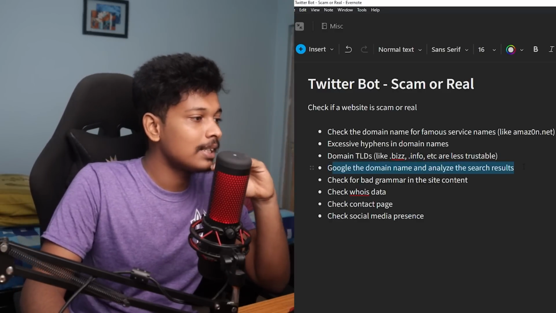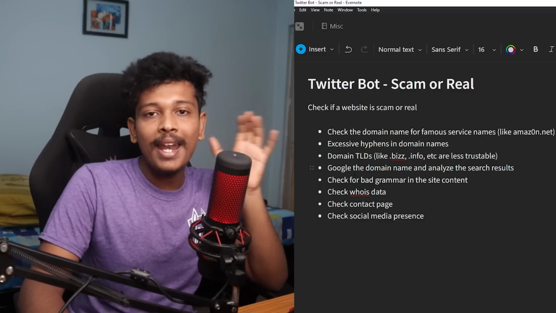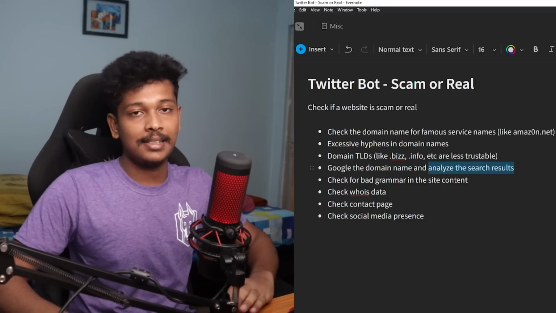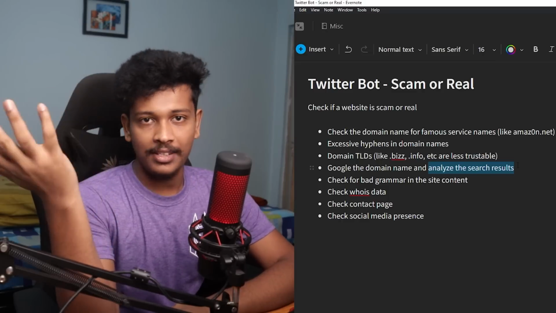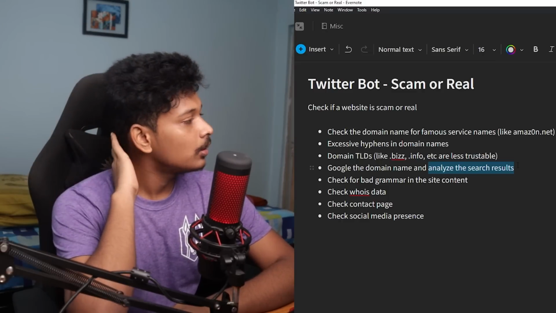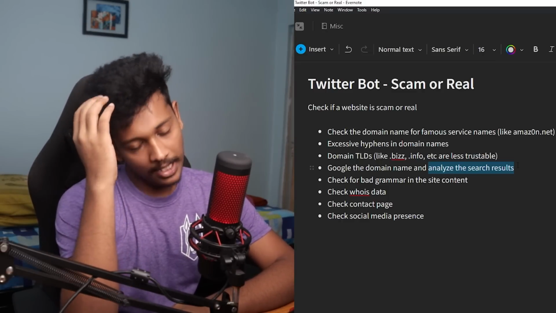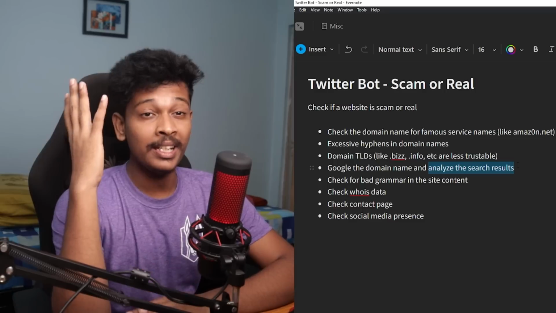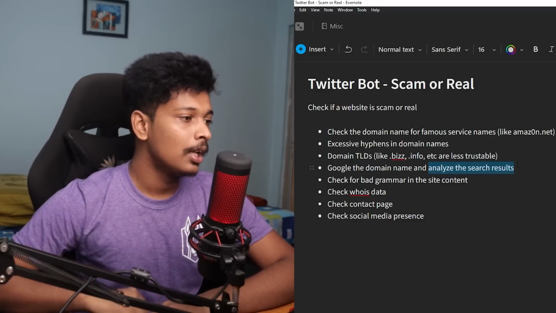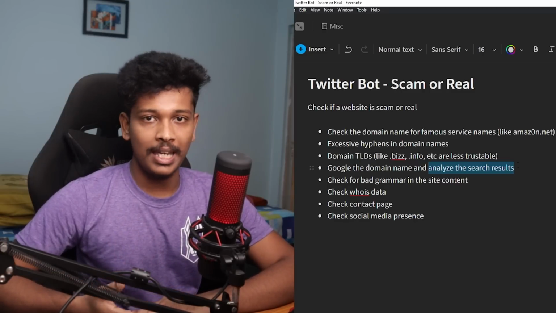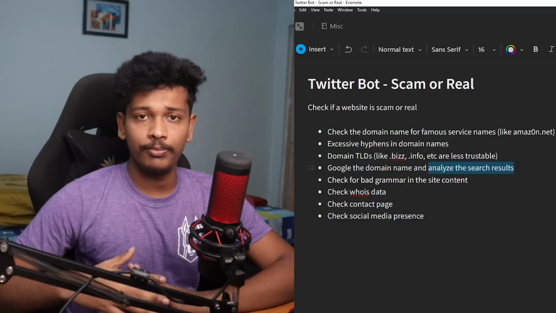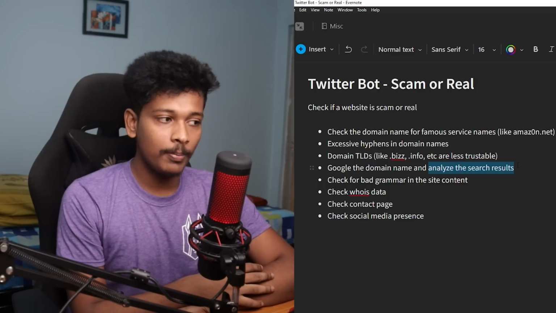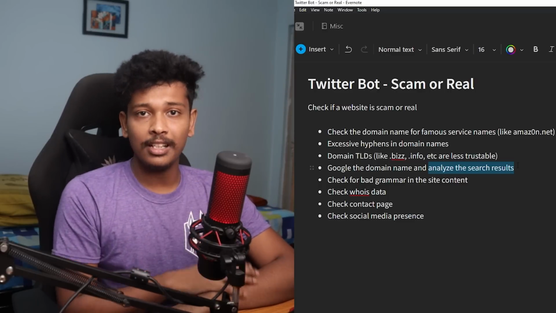And then this is an important check: we can Google the domain name. We can perform an actual Google search with the domain name and analyze the search results. Google, as we know, is the largest index of web pages on the internet. So it is very highly likely that a legitimate website would be indexed on Google. If we are not able to find that domain name in the search results, it is probably not legitimate. It's probably very new to the internet. That's not the only thing.